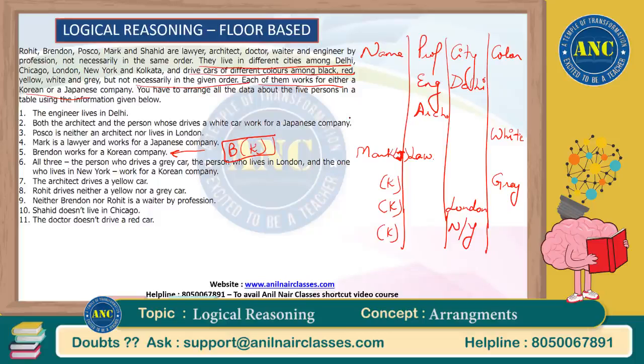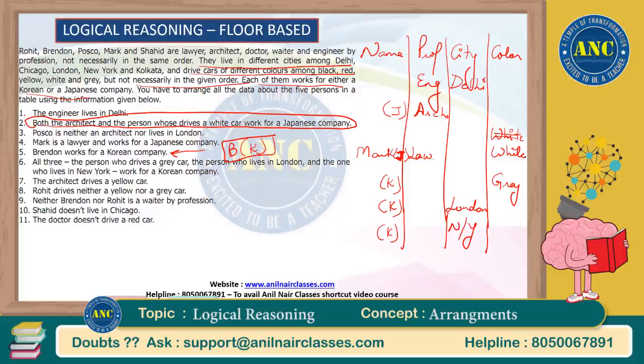and the architect is also working for a Japanese company. Both the architect and the person who drives a white car work for a Japanese company, right? So it means this would be a combination. It means white should be written here only. So there is a lawyer who is working in a Japanese company. There's an architect working for a Japanese company.